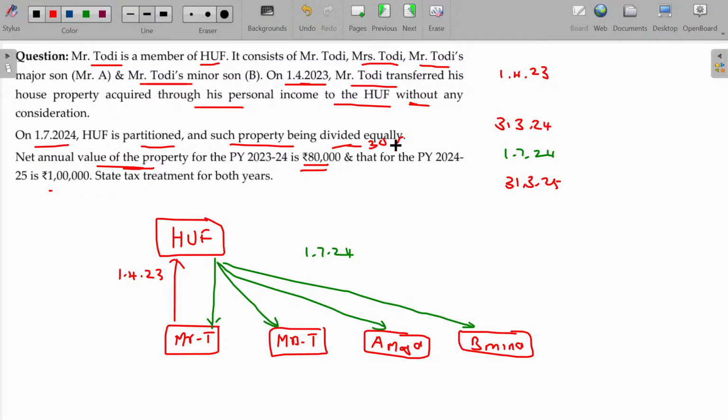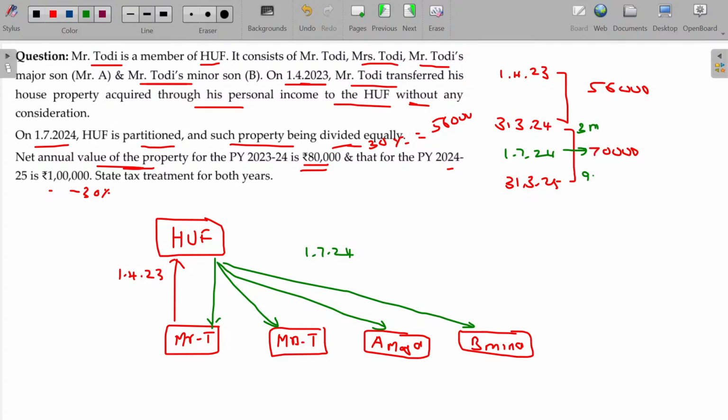So 30% can be subtracted from the NAV, 24,000, then 56,000, I think. Is that okay? This is 56,000. For this period, the rental being 56,000. Is that okay? Now for this period, 24/25, 1 lakh minus 30%, 70,000. In that, up to the partition, how many months are there? 3 months: 4, 5, 6, 3 months. Thereafter, 9 months.